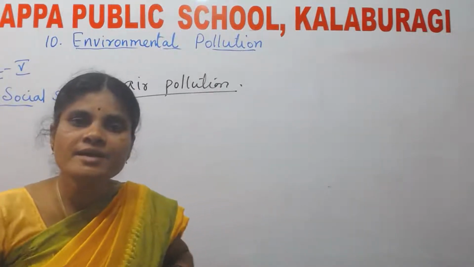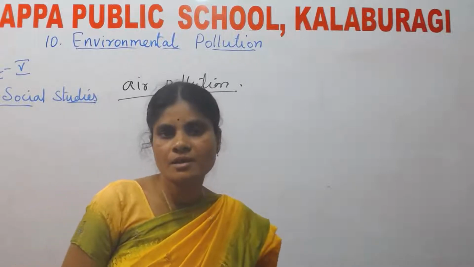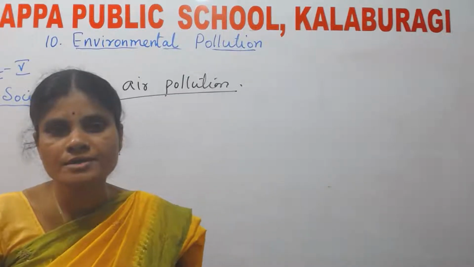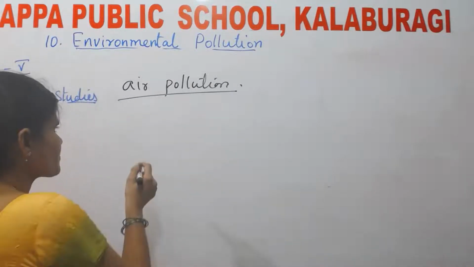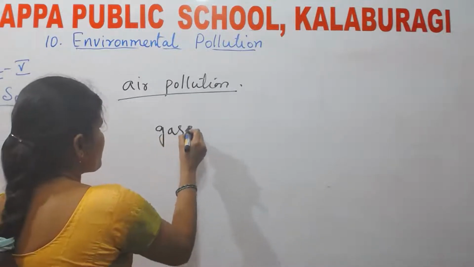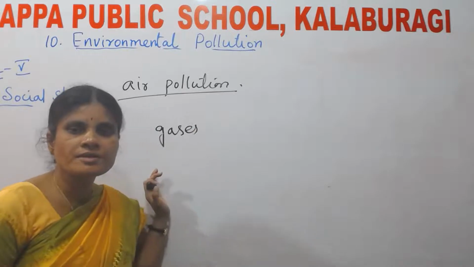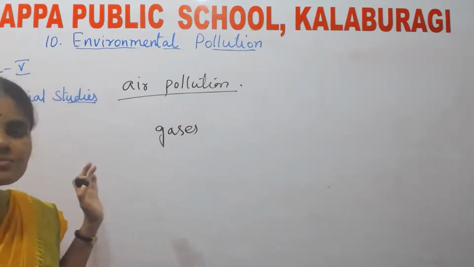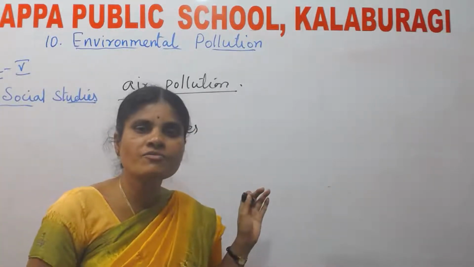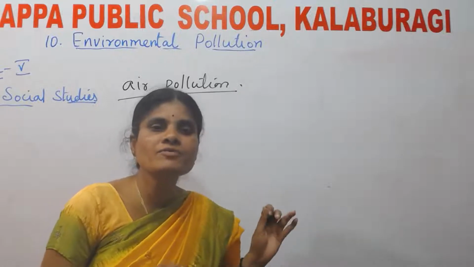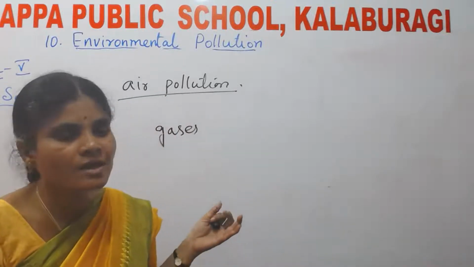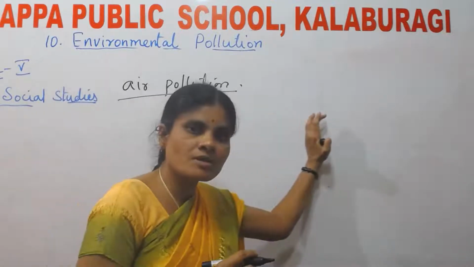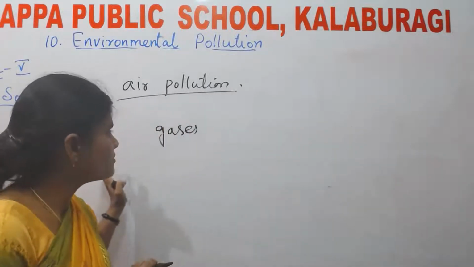Air is very, very important, isn't it? The gases which are present in the air are very important for the existence of life, that means for the continuity of life. For life on the earth, these gases are very, very important.